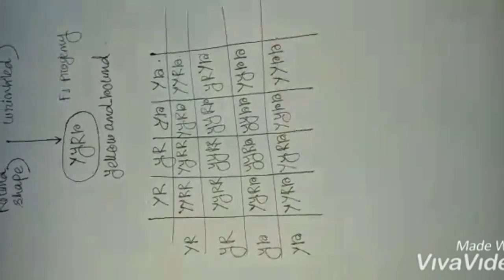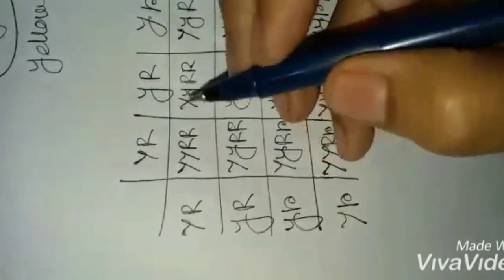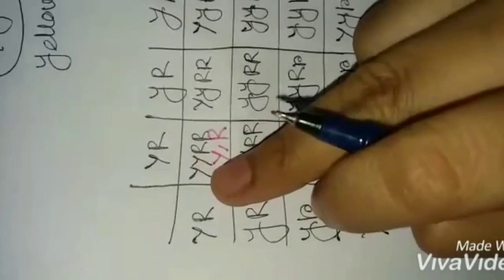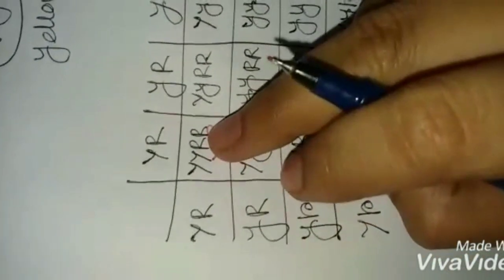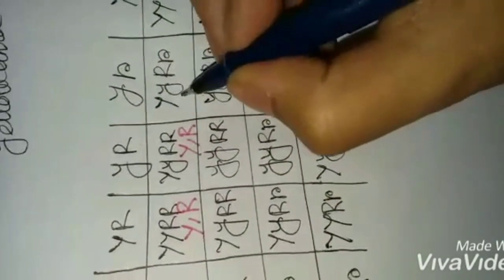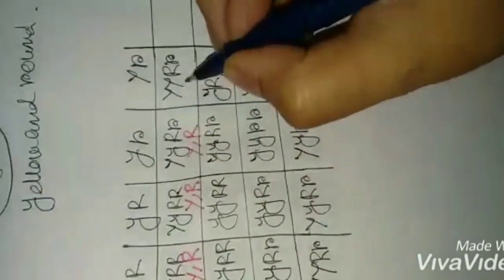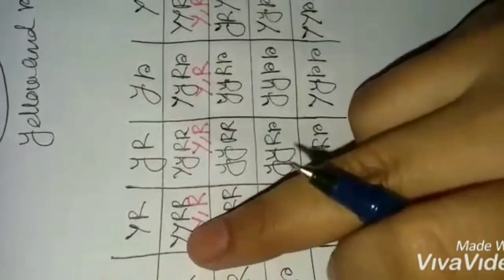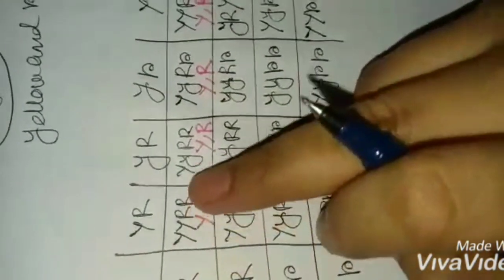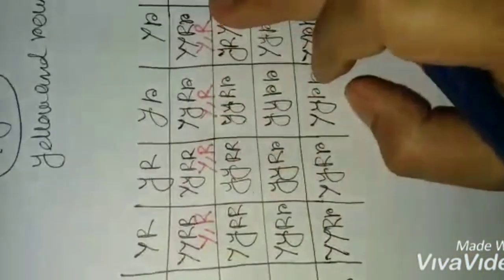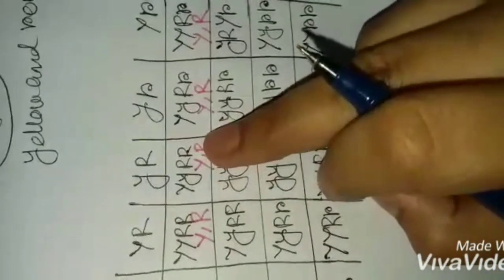Okay, so now for this gamete the phenotypic characteristics will be yellow and round, because capital Y and capital R is present, both are dominant. Here is also yellow and round, yellow and round, and yellow and round, because for these four gametes, both alleles for the dominant yellow character and dominant round character are present in one copy. So this all will be yellow and round in shape.